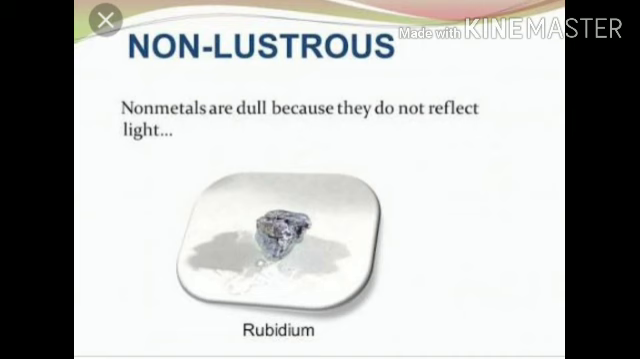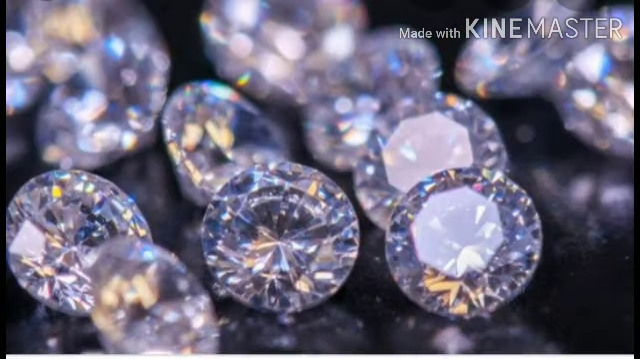In the case of non-metals, most of them are non-lustrous because they don't reflect any light. Again, here also some exceptions are there like iodine crystals, graphite rods, and another important one is diamond. Diamond is a form of carbon and carbon is a non-metal.